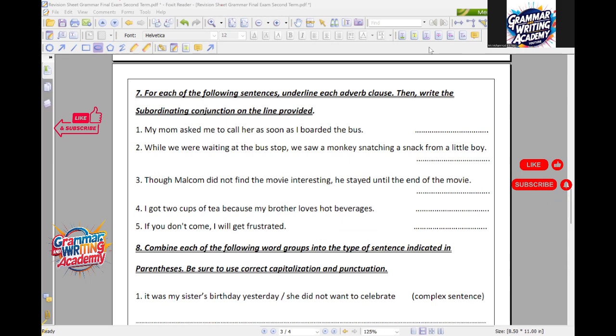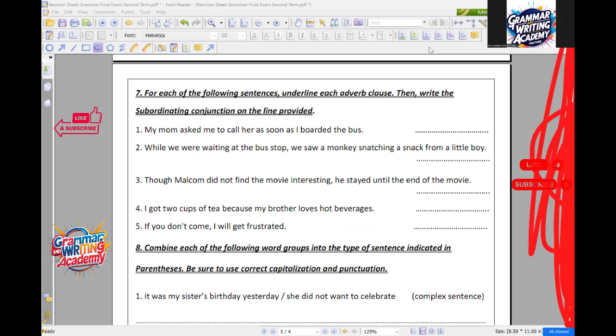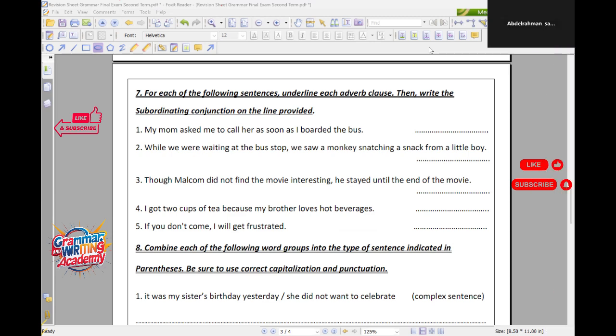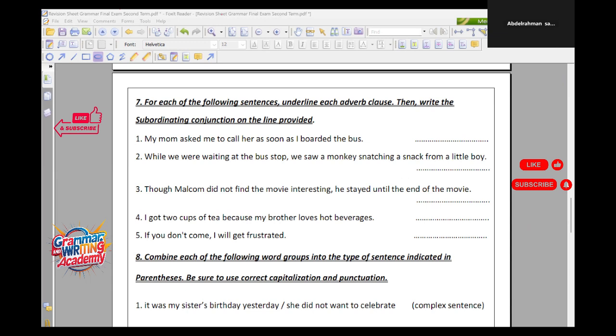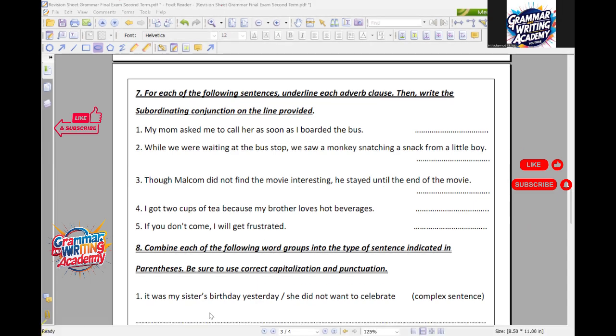Yalla Abdurrahman, number 7, please. For each of the following sentences, underline each adverb clause. Then write the subordinating conjunction on the line provided. Question number 1: My mom asked me to call her as soon as I boarded the bus. Here, "as soon as" is the subordinating conjunction, so I write it in the line provided. And the adverb clause is "as soon as I boarded the bus".